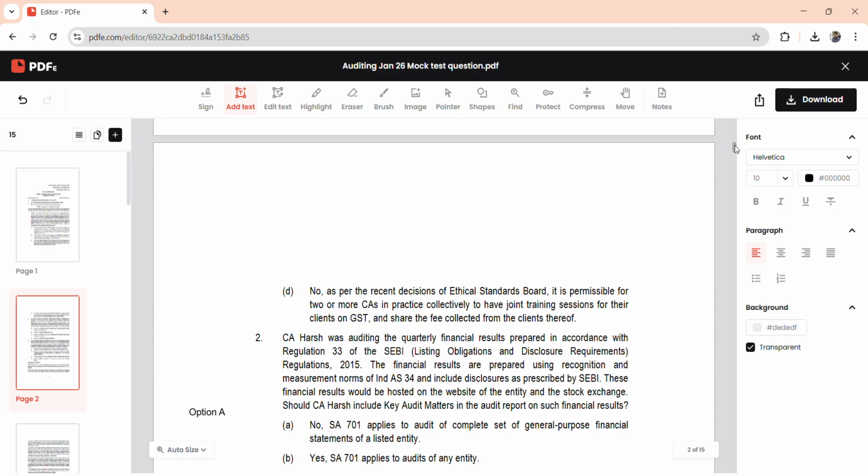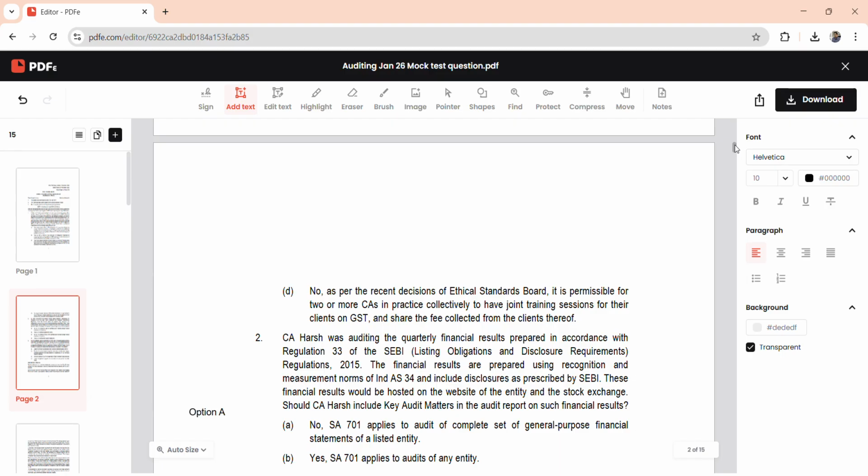Moving on to the next question on the listed entities and regulation 33. CA Arch was auditing the quarterly financial statements prepared in accordance with regulation 33. The financial results are prepared using recognition and measurement of Ind AS 34. These financial results would be hosted on the website of the entity and stock exchange. Should CA Arch include the CAM, that is key audit matters, as per SA 701 in the audit report on such financial statements?